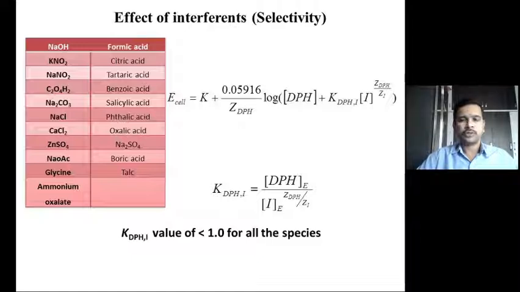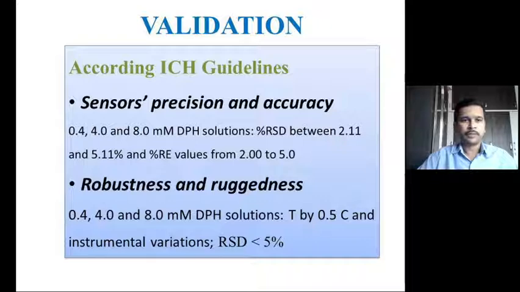So if you measure the potential of a DPH solution even in the presence of a very small amount of these species, the EMF is not affected to a greater extent. Therefore, the selectivity coefficient values have been determined by plotting the graph of analyte concentration versus the EMF obtained in the presence of the interferent, and selectivity coefficient values of less than 1 indicate non-interference of these species while using the sensors for determination of DPH by measuring the potential.